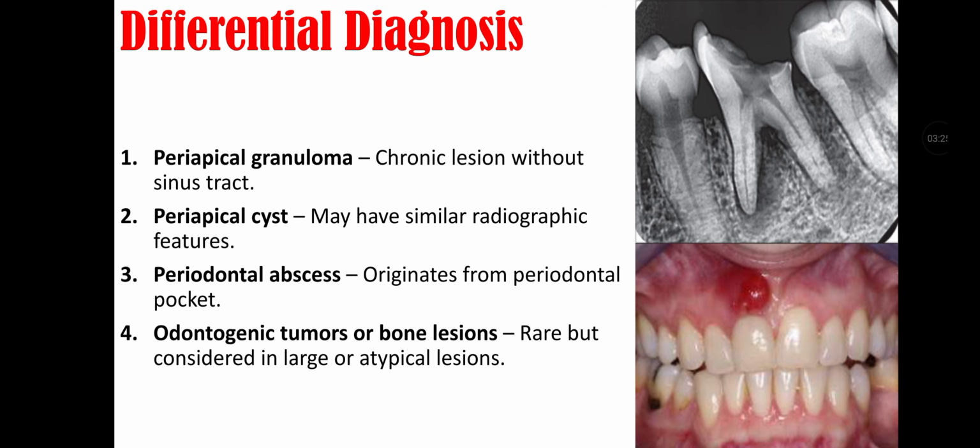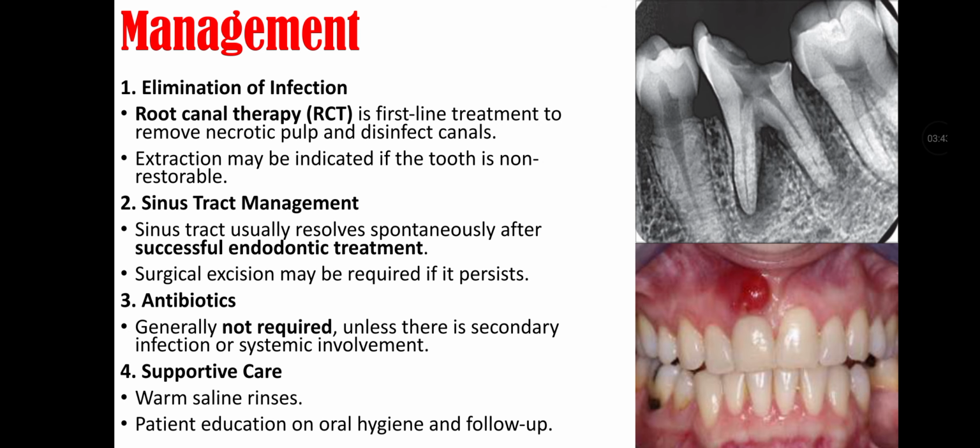Differential diagnoses include periapical granuloma, that is chronic lesion without sinus tract, periapical cysts that may have similar radiographic features, periodontal abscess that originate from periodontal pocket, and odontogenic tumors or bone lesions that are rare but considered in large or atypical lesions.